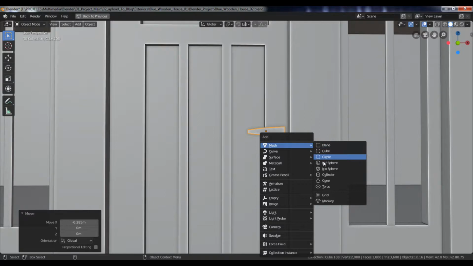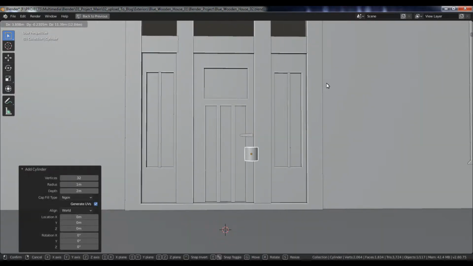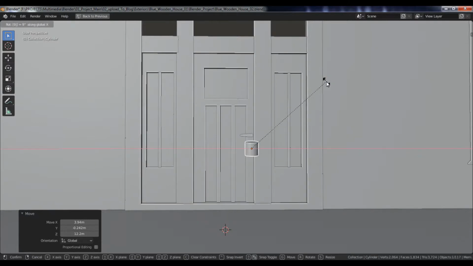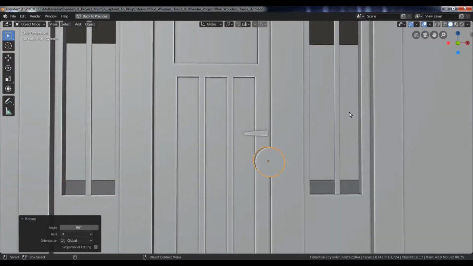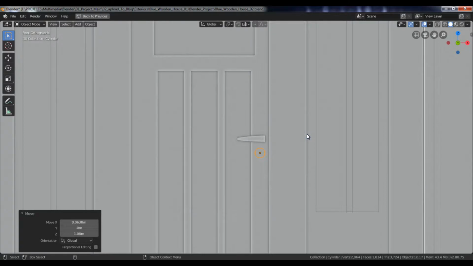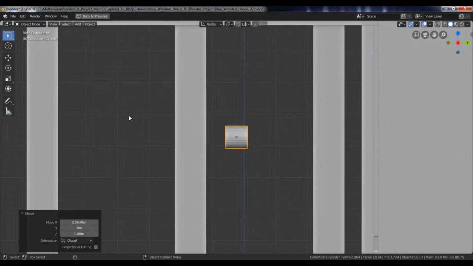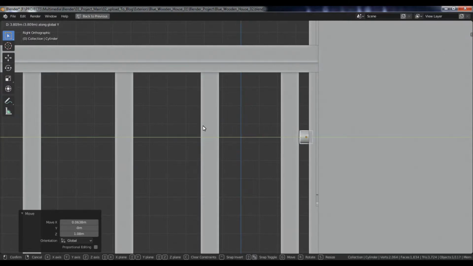Now, create a new cylinder. Move it here, and rotate it to 90 degrees along the X-axis. Scale it down, and go to the front view, and place it properly. Then, go to the side view, and move it backwards along the Y-axis.